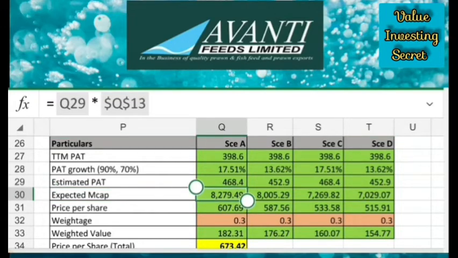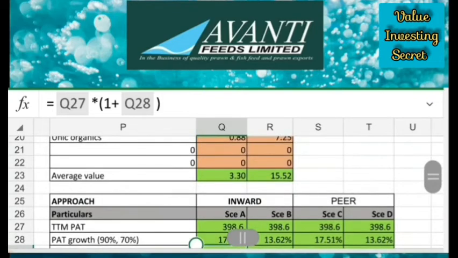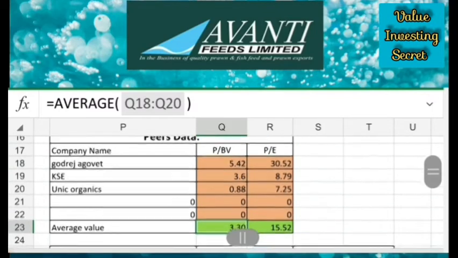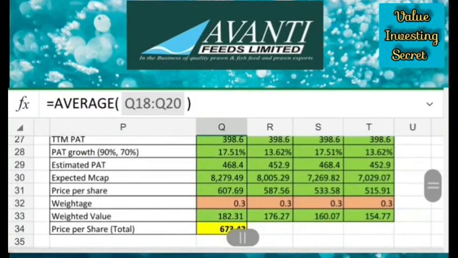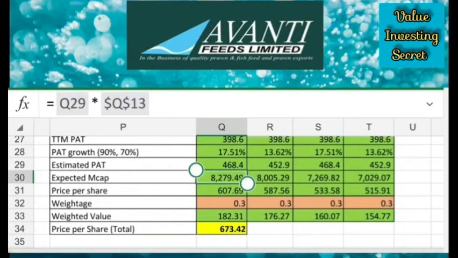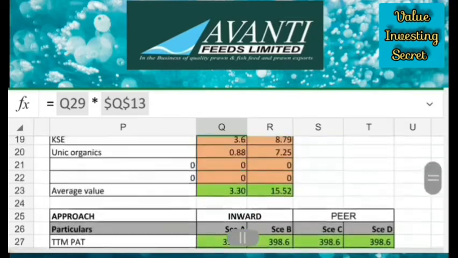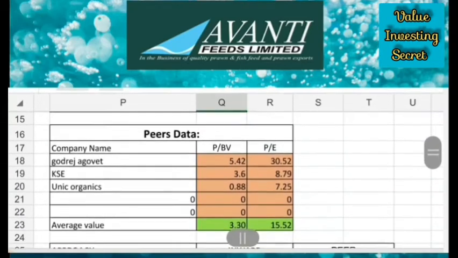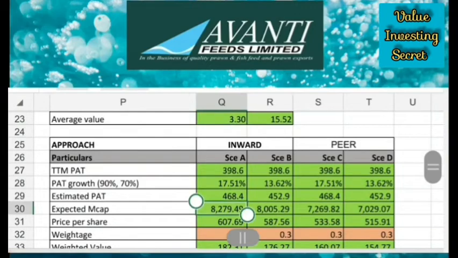So expected market cap will be multiplication of estimated PAT into PE multiple of the company. See, this is estimated PAT and the PE multiple is on the top. This is average value. So PE multiple, we have to multiply with the market cap. So here this is PE multiple 17.6. So multiplication will be my expected market cap.